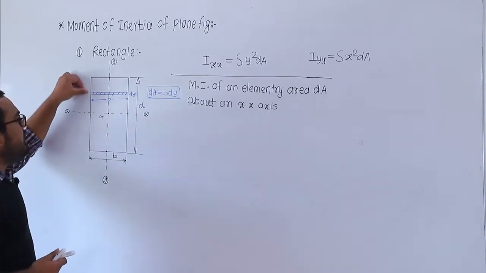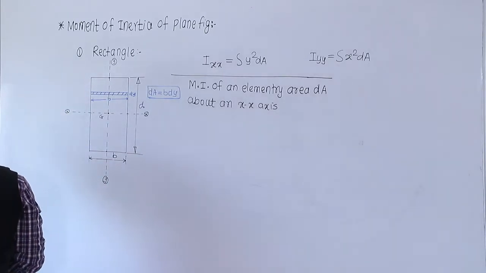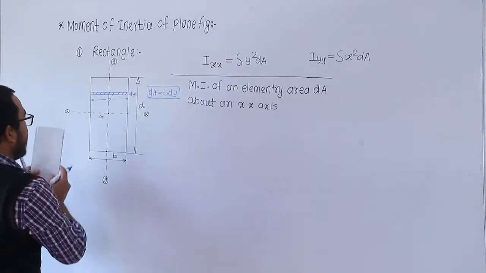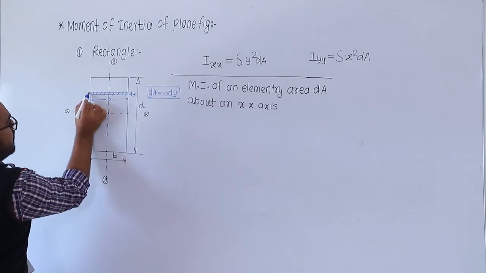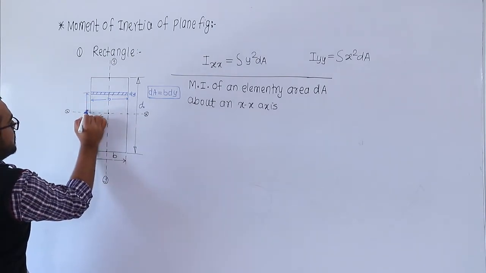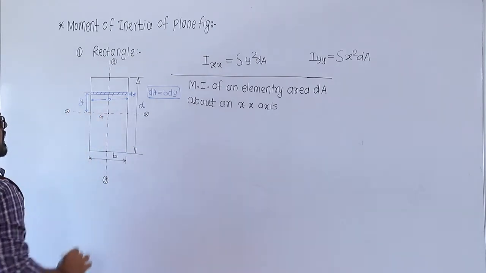So this is the elementary area, and this elementary area is situated at a distance. This is the perpendicular distance of this elementary area from the x axis, and suppose this is the vertical distance. मी याला काय consider करतो? That is equal to y.